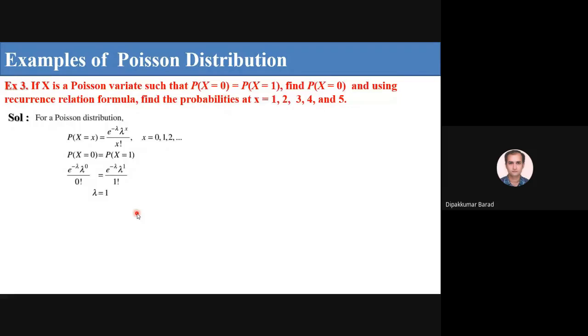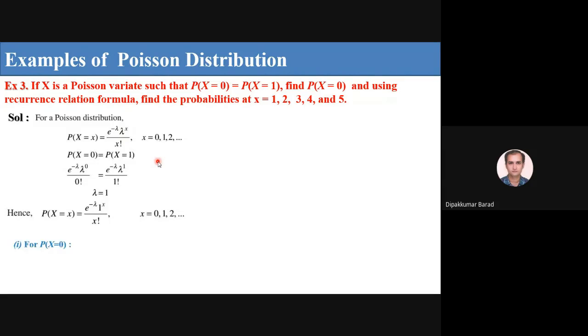Okay, once we get lambda equal to 1, we can easily find the probability of X equal to 0. If I put X equal to 0, with 0 factorial, we get e raised to minus lambda, which means e raised to minus 1.